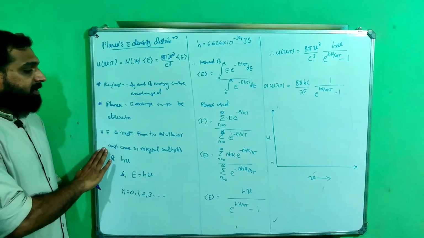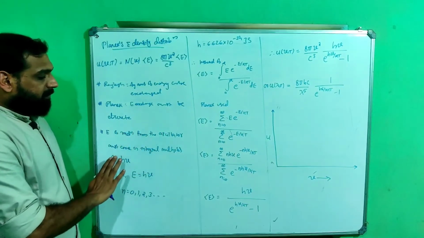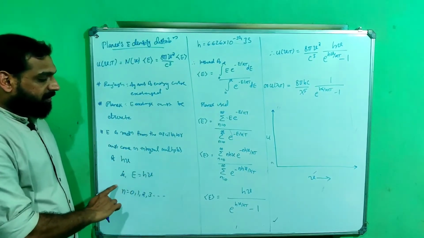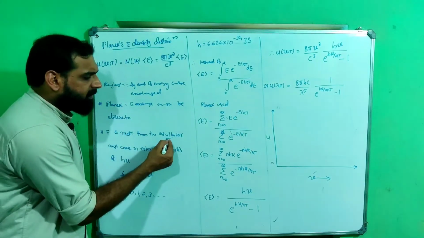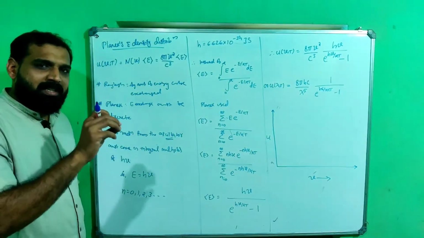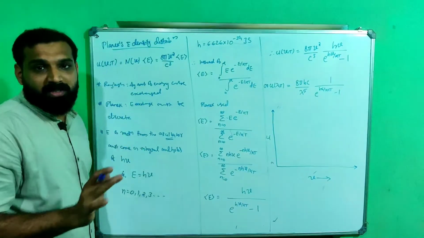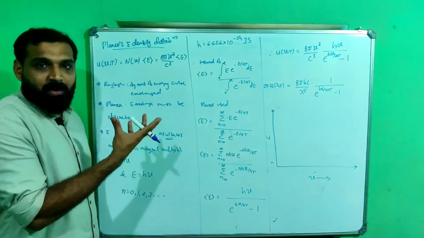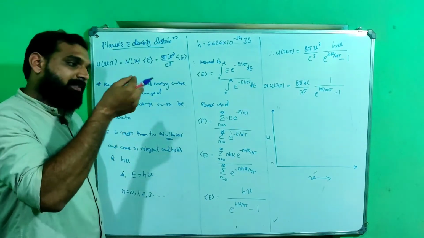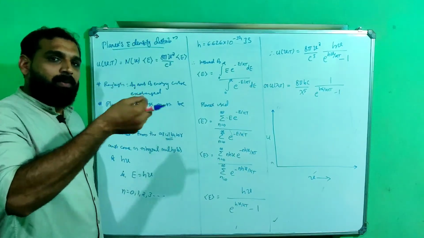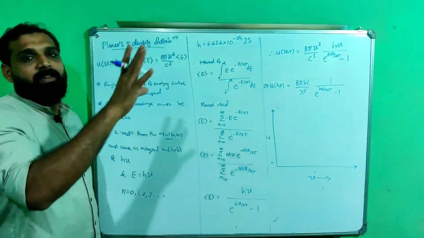The energy of radiation from the oscillator must come in integral multiples of h nu. What is this oscillator? The frequency of the oscillator and the frequency of radiation are both the same. When we heat the box, electrons will be vibrating with a frequency nu, and with the same frequency nu, radiations will be emitted.